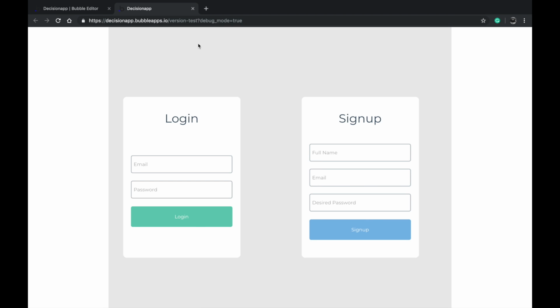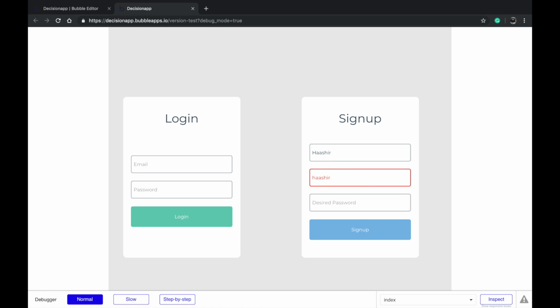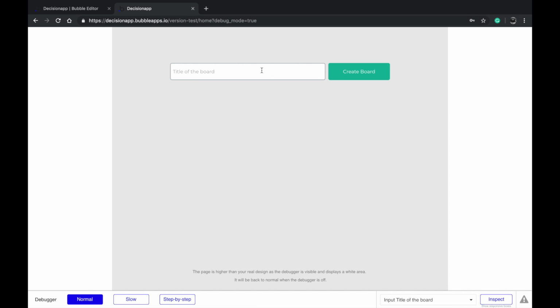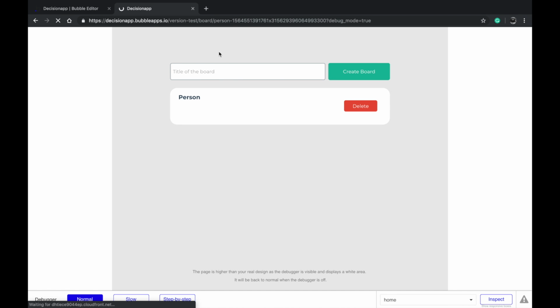We need to create a new user, actually. So let's create a new user and then test if everything's okay. I'm going to type in my name at email.com, test 1 2 3. Okay. I'm going to go up to the part where I can create the board. We actually still didn't add the logic to let the users share this board. So let's create the first one, which is called person. I'm going to click on person.